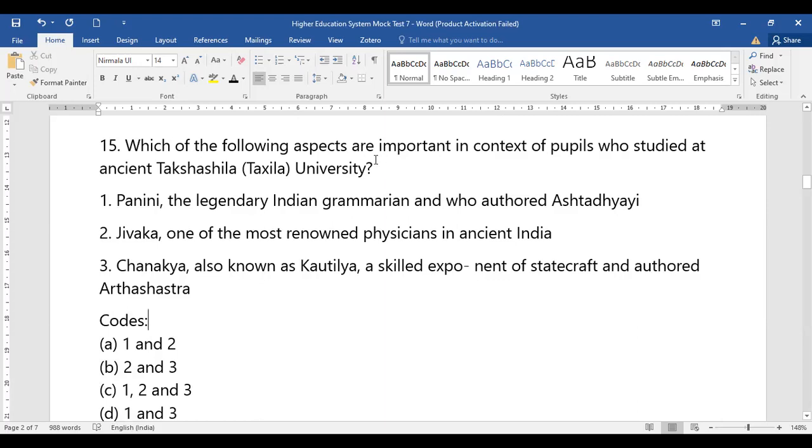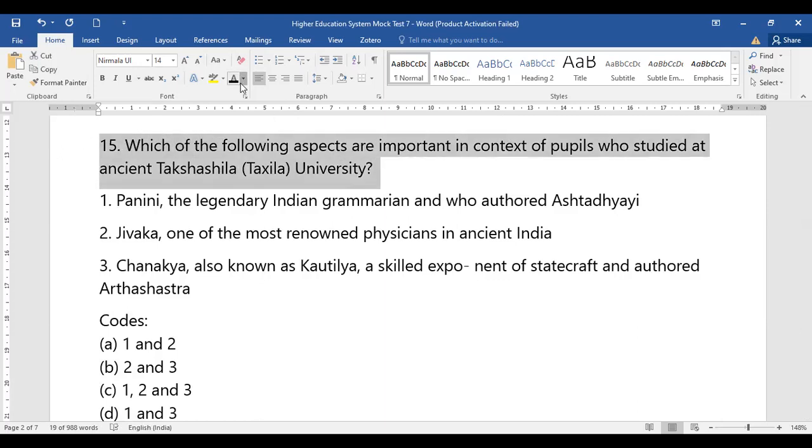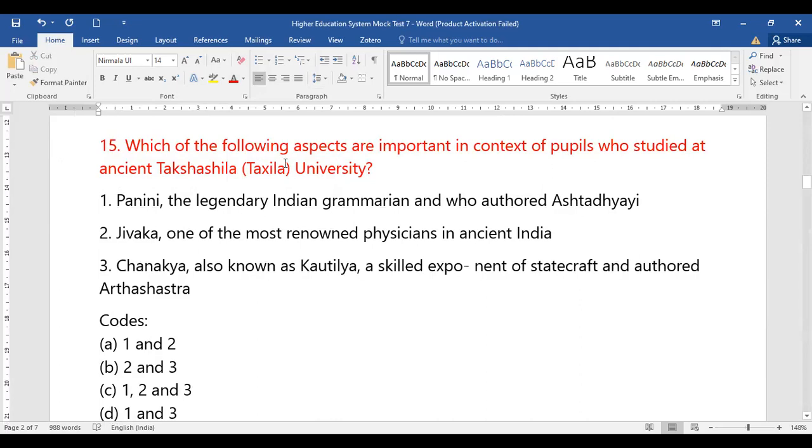So which of the following aspects are important in context of pupils who studied at Takshila University. So they are asking about the following aspects in context of pupils who studied at Takshila University.